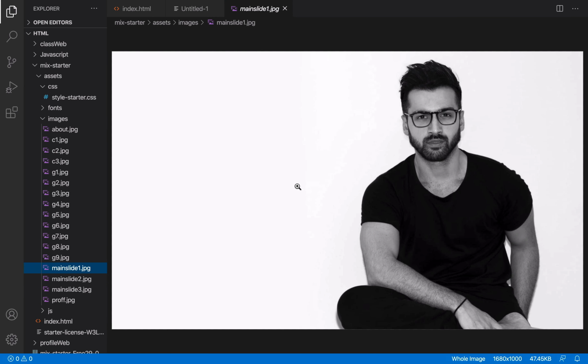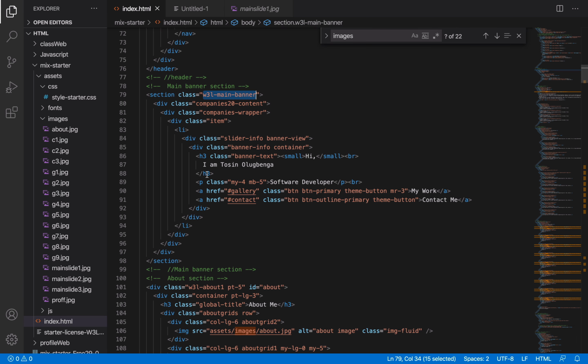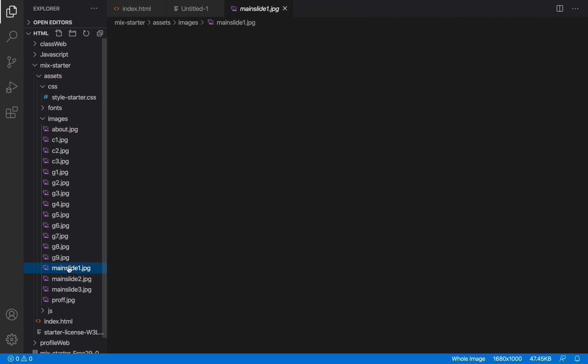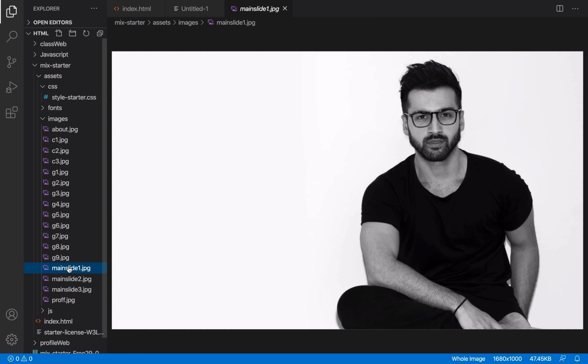That is why in the code you did not see where they added that particular image. That image is made the background of the main banner. So if I must change that image, I will just come here and change this to my image. So I'm going to look for an image. I don't know, if I have an image, I'll put it there. If I don't have, then this is the image we will use. But you can put your own image, and you must make sure that the design of your own image is the exact size of this particular image. All right, so that is that.